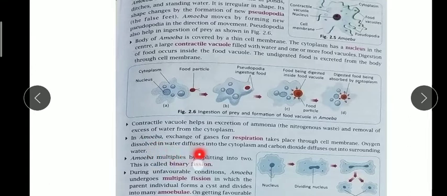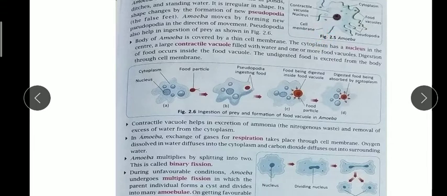Oxygen dissolved in water, because they live in ponds and ditches, so they are water animals, diffuses into the cytoplasm, and carbon dioxide diffuses out. So they take in oxygen and take out carbon dioxide through the cell membrane only.